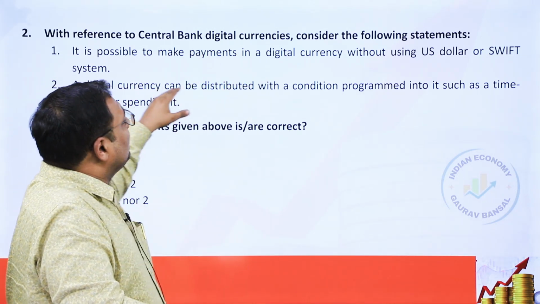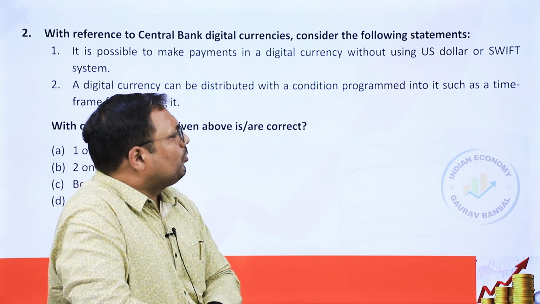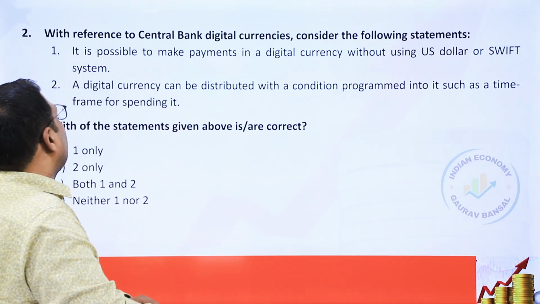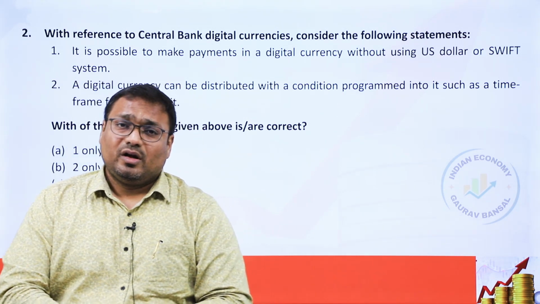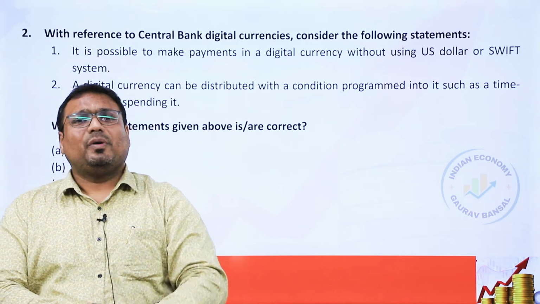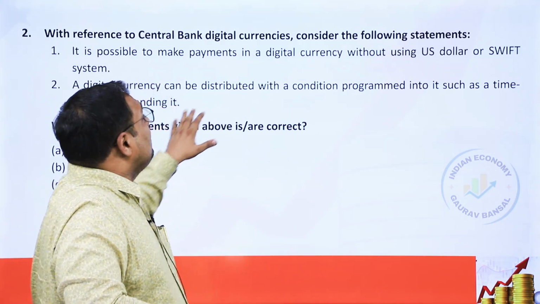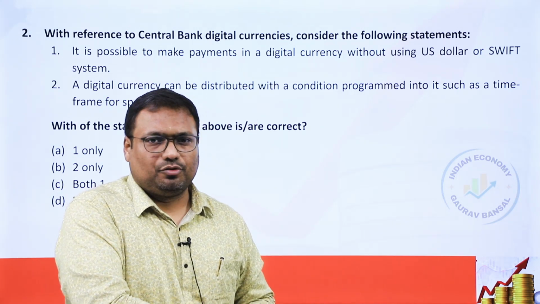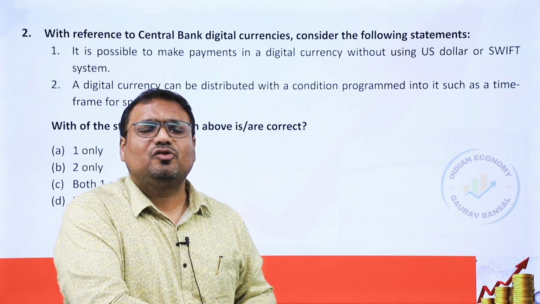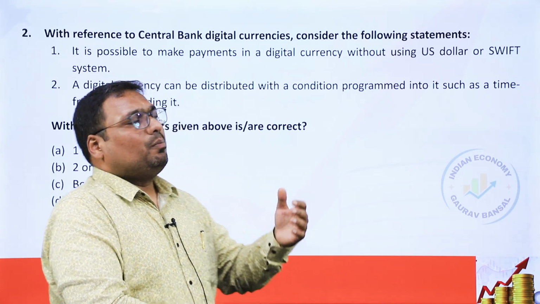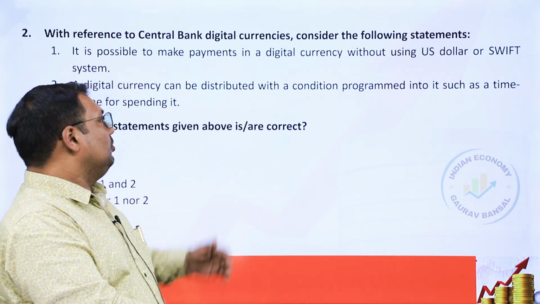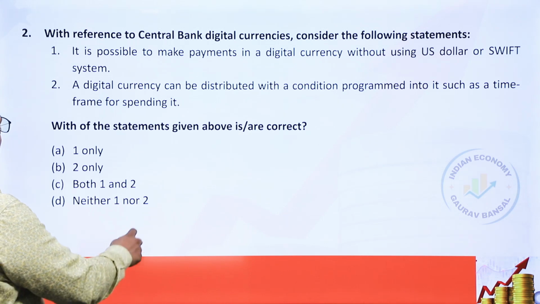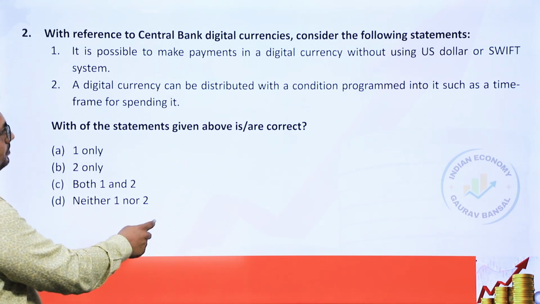Second, a digital currency can be distributed with a condition programmed into it, such as a time frame for spending it. It is a very simple statement. Yes, of course, a feature can be introduced. It is not saying all currencies should have this feature, but as an option, this could be correct. So both are correct in this case. C will be the answer.